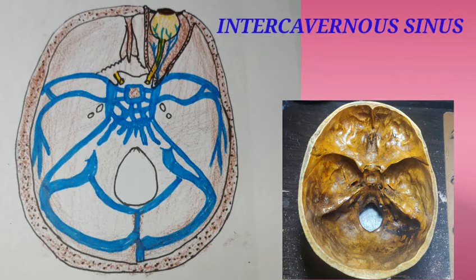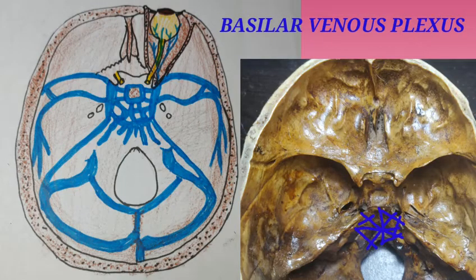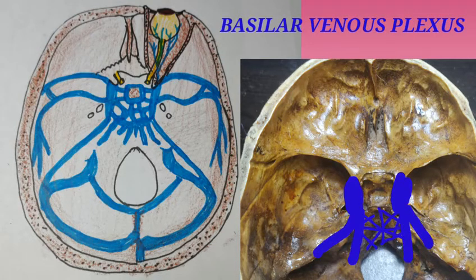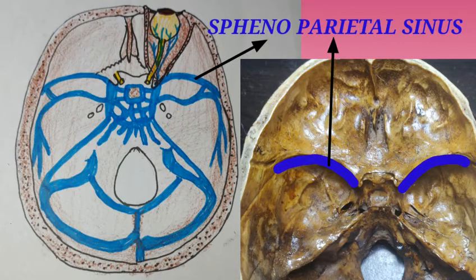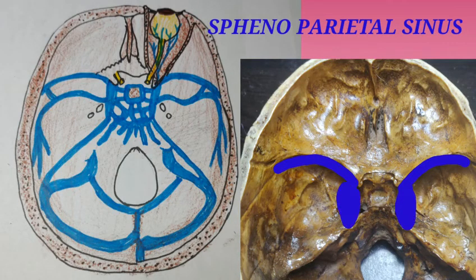The intercavernous sinuses connect both the cavernous sinuses along the body of the sphenoid. The basilar venous plexus contains interconnecting channels and lies on the clivus of the skull. It interconnects the cavernous sinus with the internal vertebral venous plexus through the inferior and superior petrosal sinus. The last but not the least is the sphenoparietal sinus, which is situated on the undersurface of the lesser wing of the sphenoid bone. It opens into the cavernous sinus.